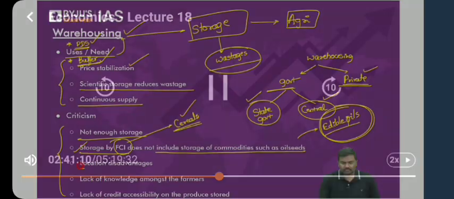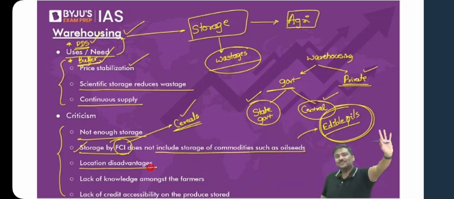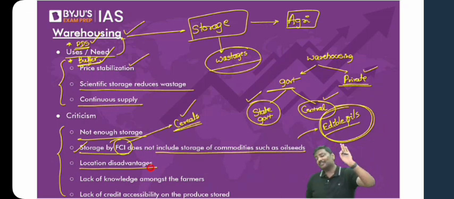Third one, location disadvantages. That is, as a farmer, I've cultivated the crop. I want to store the crop in the warehouse. But the warehouse is very far away from the village. Now, how many of you think you will take your crops all the way to the warehouse to store them? And mind you, most of the farmers in case of India are small and marginal.